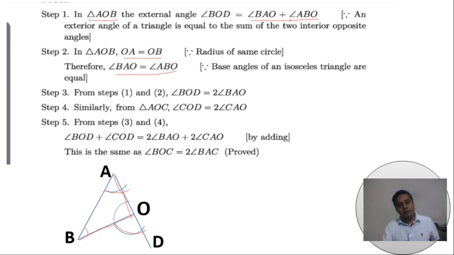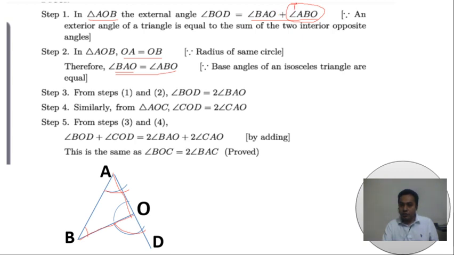In step 1, we can replace this angle by BAO because both are equal. So BAO plus BAO is equal to 2BAO.